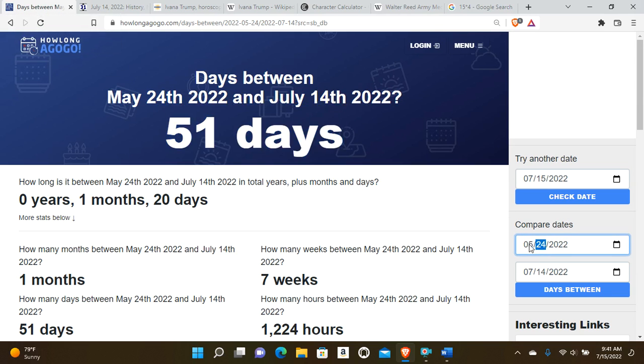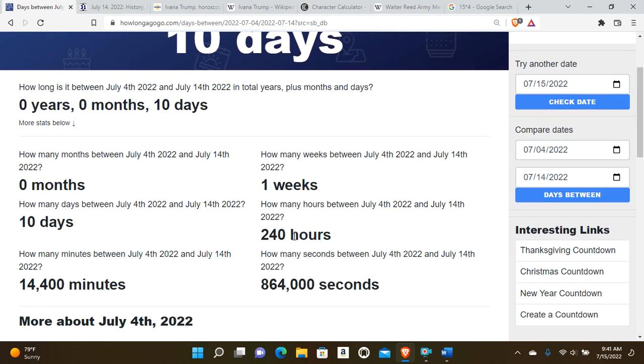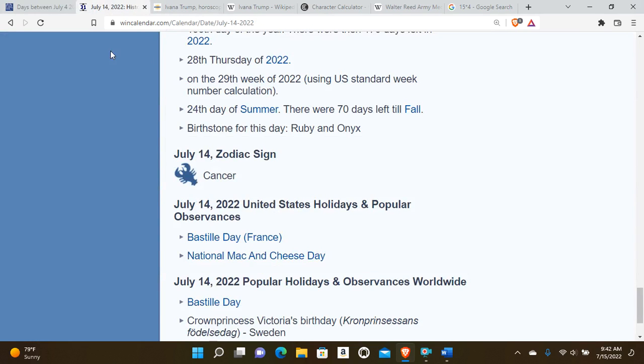Now, here is a look at the Highland Park shooting. Look at this, 10/14, the exact time that the Highland Park shooting started on the 4th date. We'll come back to that. Look at this, 1:44. The Uvalde shooting was on exactly the 144th day of the year, and Ivana Trump just died on exactly the 24th day of summer.